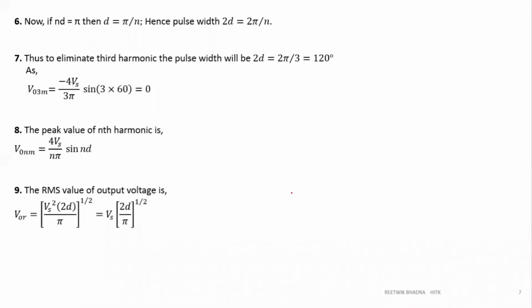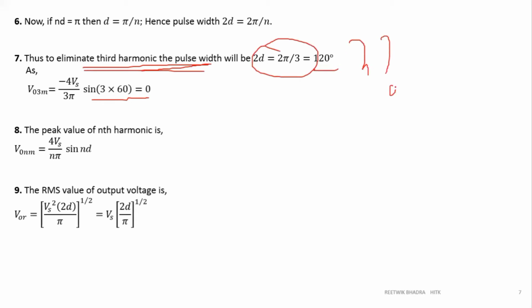Next advantage we have to show is how the harmonics are eliminated. Now the harmonics are eliminated according to how you choose your pulse width. Suppose nd is equal to pi. So from here you can say d is equal to pi by n, and so the pulse width 2d is equal to 2 pi by n. Why I am coming to this, I'll show in the equation. So if you want to eliminate third order harmonics, what you should place, 2d is equal to 2 pi by 3, that is 120 degree.